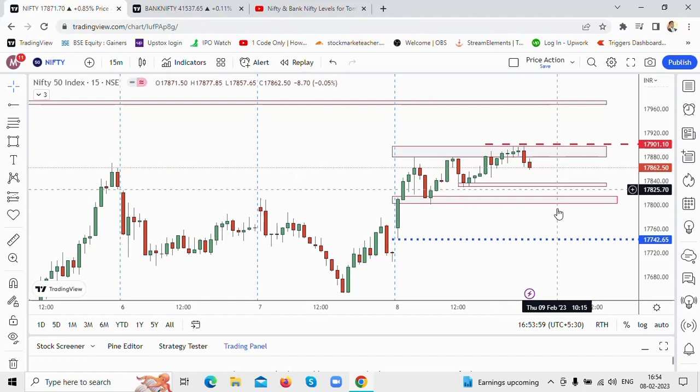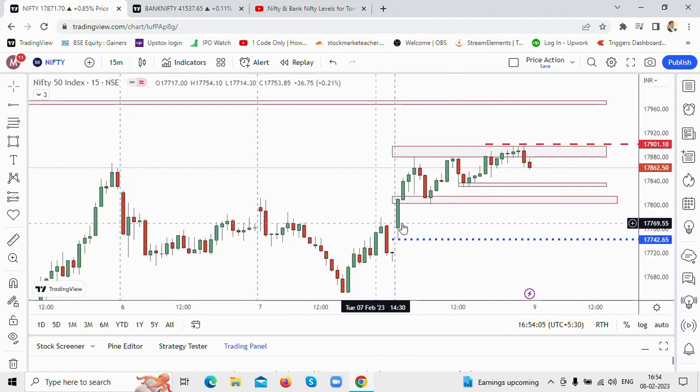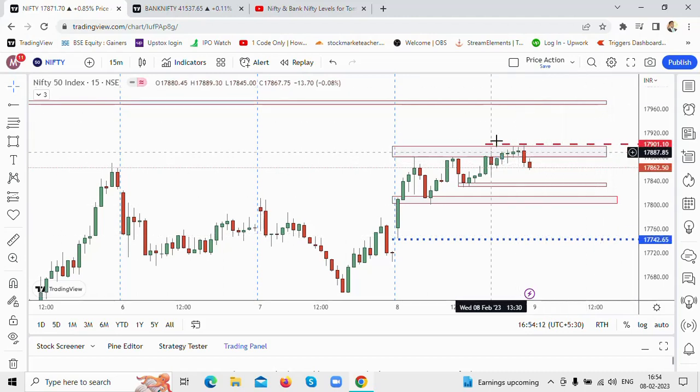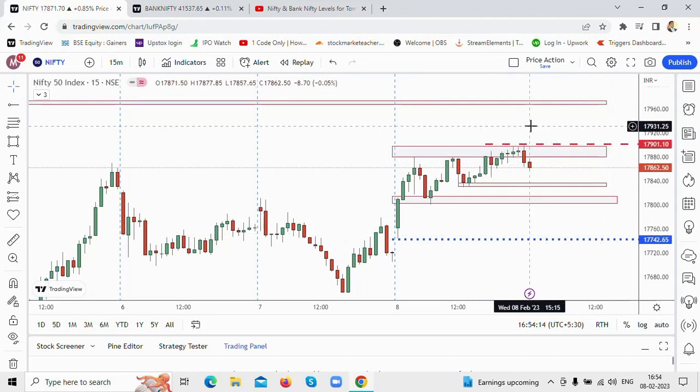Suppose for any reason there is a gap down on overnight news, this is a major strong support, because this was a major hurdle for the price. The price broke it, and it could act as a support in tomorrow's session. All right, so these are the levels that you need to watch out for in tomorrow's session on Nifty.